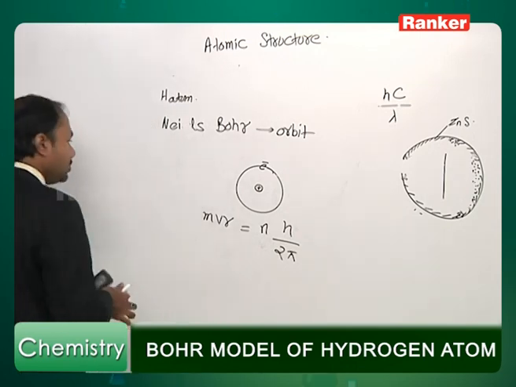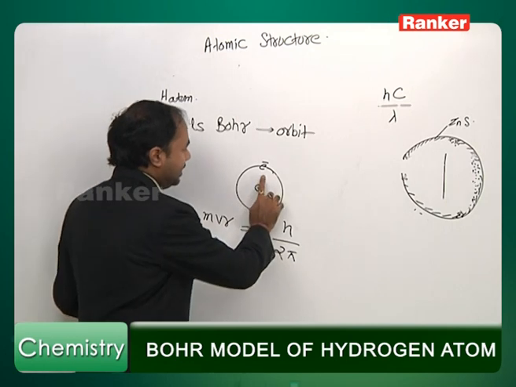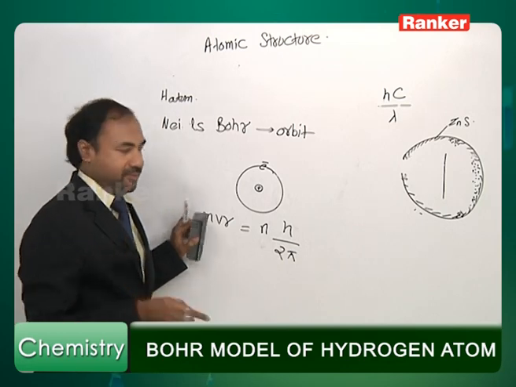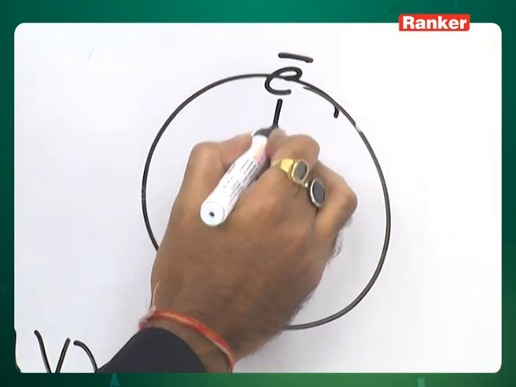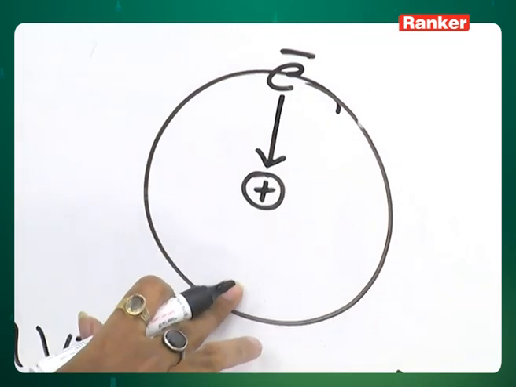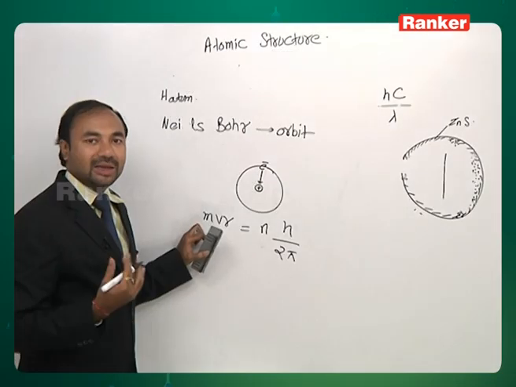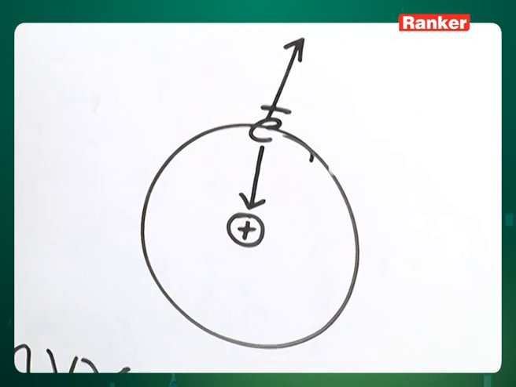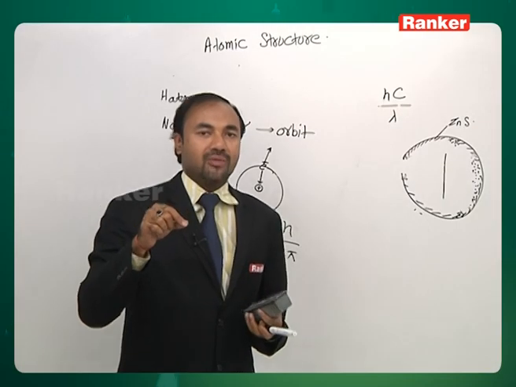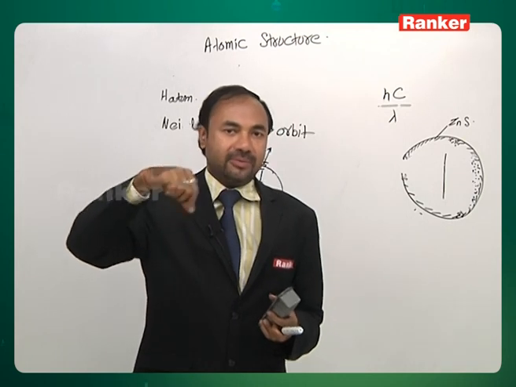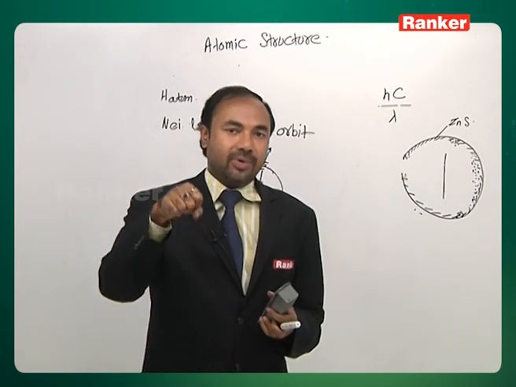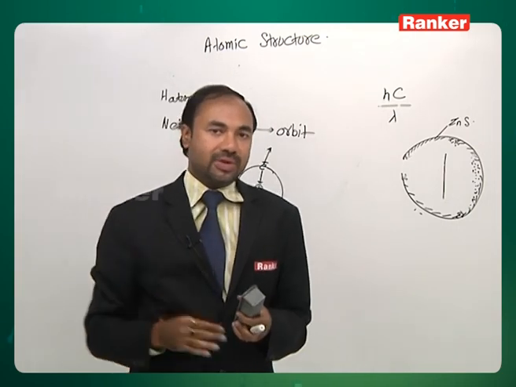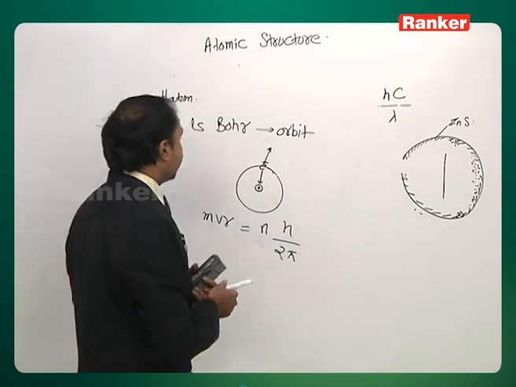Here we have to understand two things. When an electron is revolving around the nucleus, two forces work on it. One is the attractive force of the nucleus, which pulls it towards itself. The other is an outward force, which pushes the electron outward. It is like tying a stone with a thread and rotating it. To hold the stone at the same point, you pull it towards yourself and apply some force. If you cut the rope, it goes away. So, two forces work on the electron also.